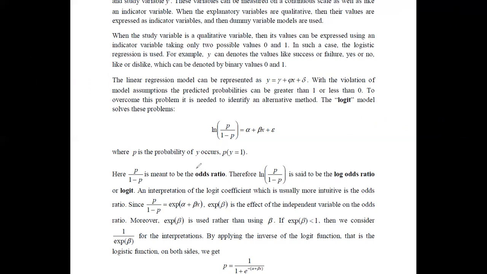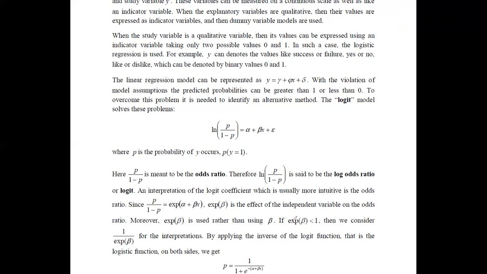It is because this exponential beta has a valid meaning, since we can define the quantity p over 1 minus p using this term. Therefore, we can identify that exponential beta is the effect of the independent variable on the odds ratio. Rather than using the simple beta value, we tend to use the exponential beta for the interpretation.